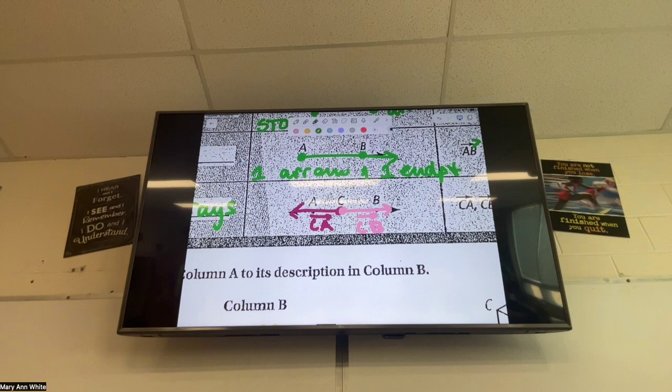They have to share that endpoint and they have to go in opposite directions, not just different directions, complete opposite direction. So I'm actually going to write those 2 things down. I'm going to say goes in opposite directions. And because it goes in opposite directions, it makes a straight line.